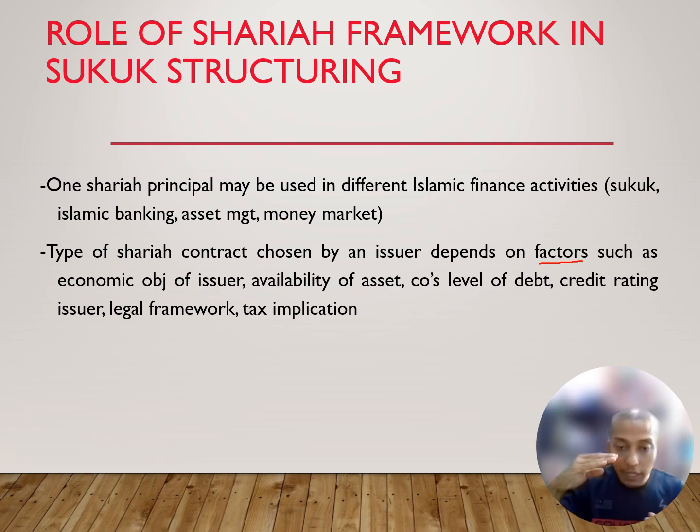Sometimes the company's level of debt is already high, so it cannot issue more debt and has other options, like issuing shares. Or if the company's level of shares has already increased, it cannot issue extra shares, so it goes for debt. Then credit rating of the issuer, legal framework, and tax implications. I think I told you already, in the case of tax implications, why does a company need to have a loan? Because they want to minimize their tax.